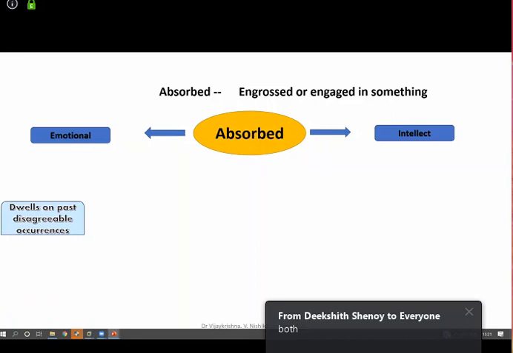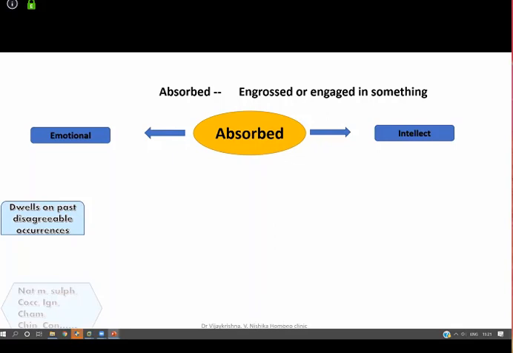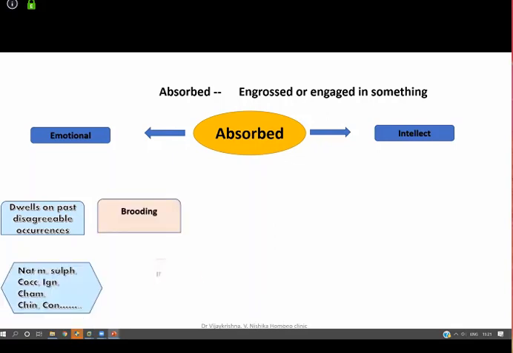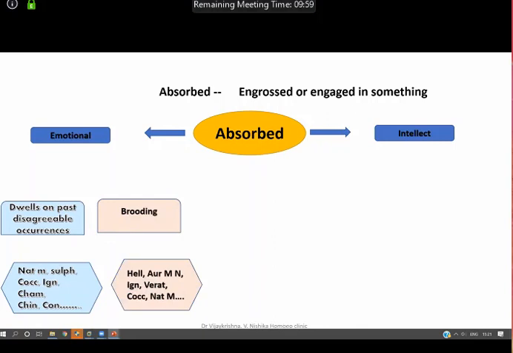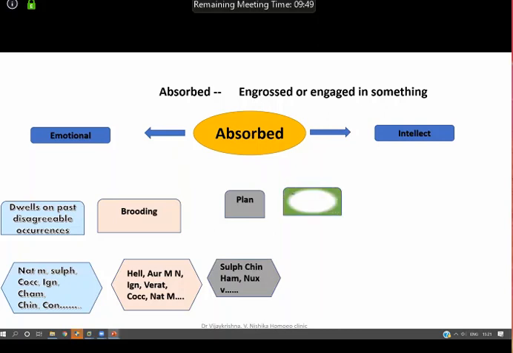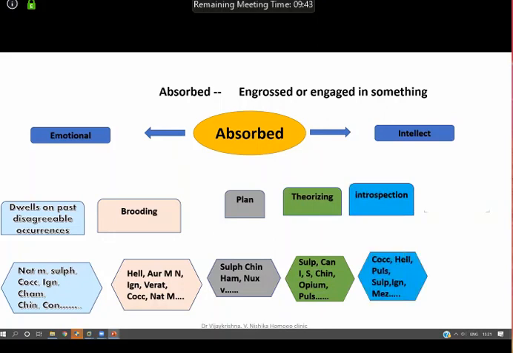For example, dwells on past disagreeable occurrences, or if it is brooding, then it can become emotional. This is the slide you were not able to see last time. Must be next 10 minutes, we'll have to again shut down and rejoin. See, absorbed becomes intellectual when you are absorbed planning, or when you are absorbed theorizing something, or when you are introspecting, or when you are fancying.